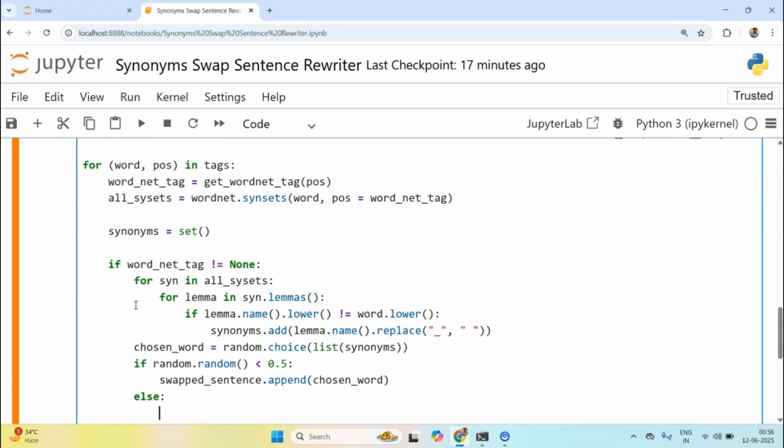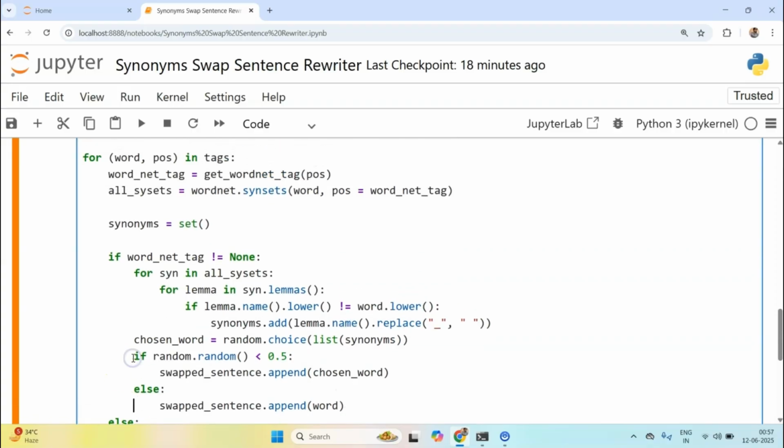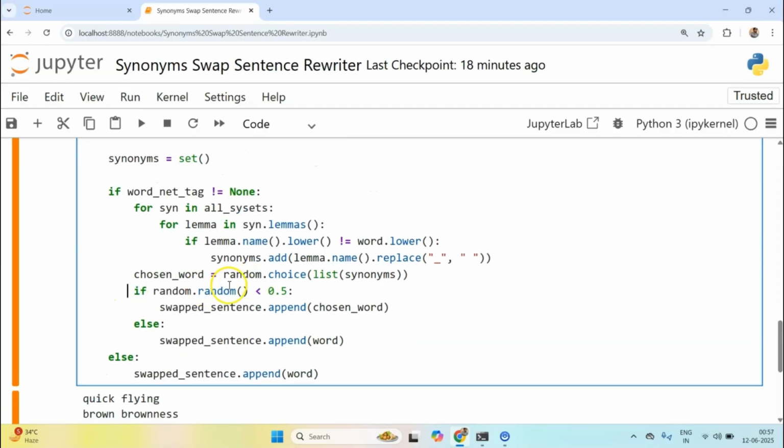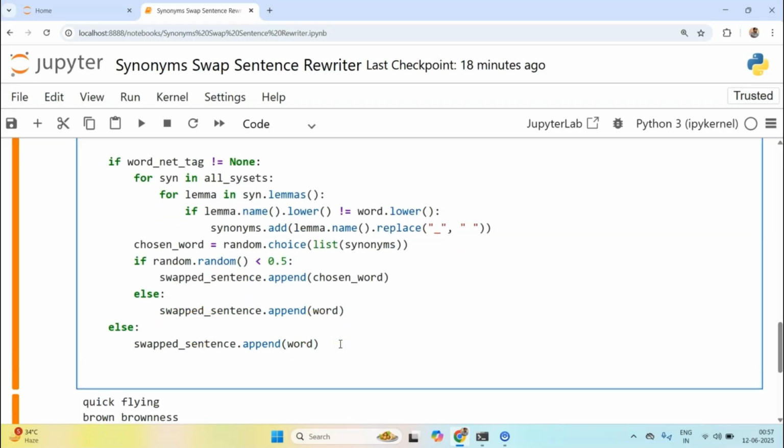Else, if it is not the case, I would like to take my swapped sentence and append the word, which means in each run it will have a different kind of behavior. Why? Because now I have randomized it. Now finally, I can print out my final sentence.